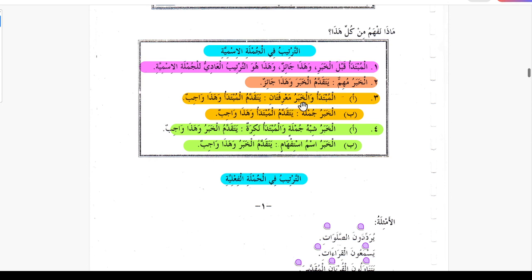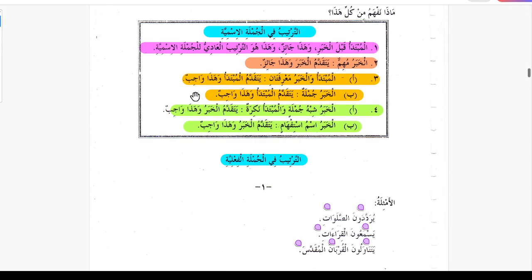If mubtada and khabar are both marifa, both definite, starting with alif lam, then yataqaddamul mubtada wa haza wajib. Then mubtada has to come before, and this is compulsory. The order has to be like this: mubtada comes first, khabar comes after.